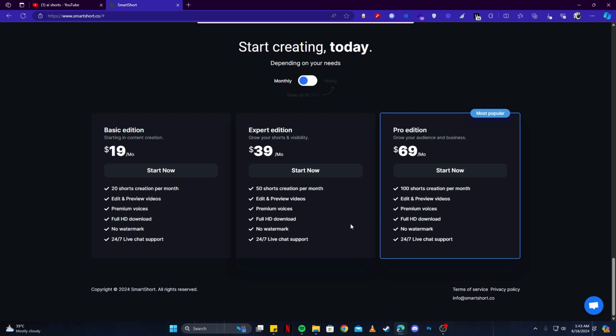And this is the pricing section of this tool. So if you want to pay for the Pro edition, you can go for $69 a month. But I think for all your needs, $19 per month would be sufficient because you get 20 shorts credit per month. And I think that's enough. You don't have to post 2 to 3 shorts a day. You can post 1 a day and that will be sufficient.